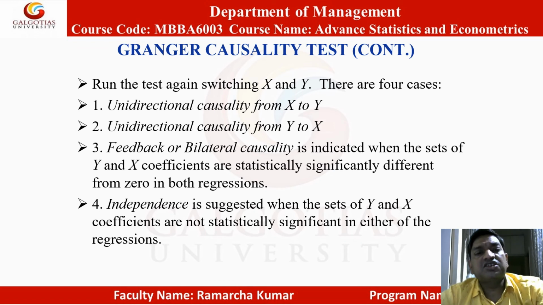Granger's causality test. Run the test again, switching x and y. There are four cases. Unidirectional causality from x to y, unidirectional causality from y to x. Feedback or bilateral causality is indicated when the set of y and x coefficients are statistically significantly different from 0 in both regressions. Independence is suggested when the set of y and x coefficients are not statistically significant in either of the regressions.